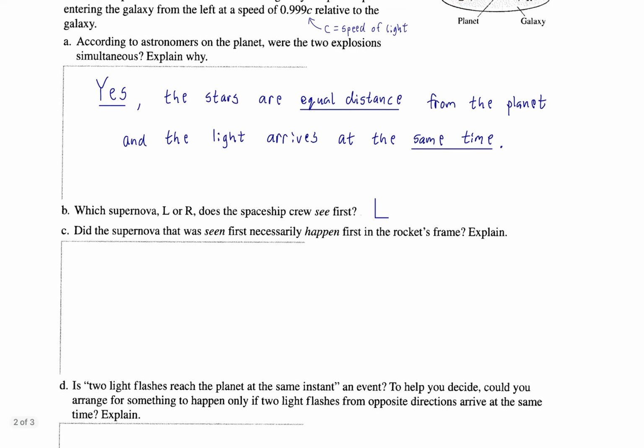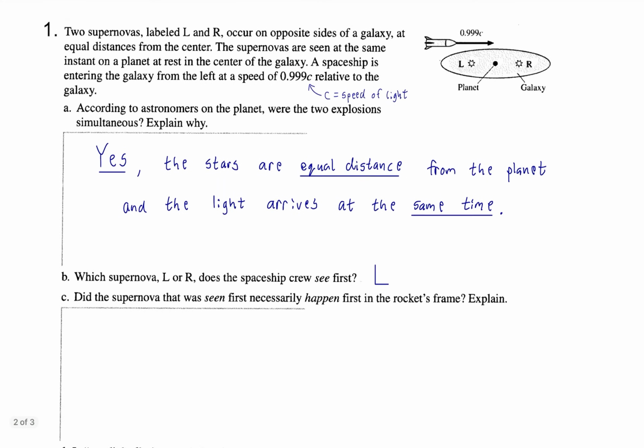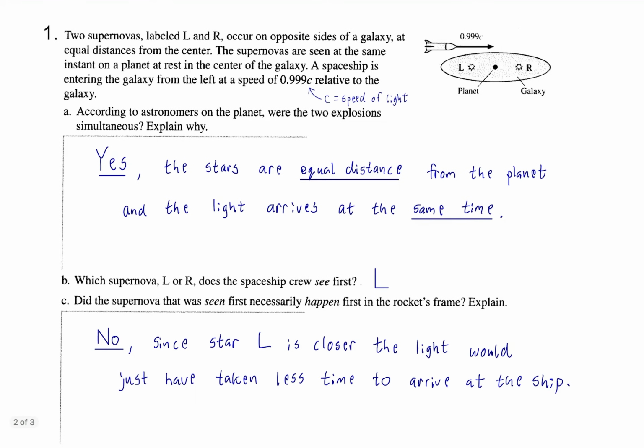Okay, so did the supernova that was seen first necessarily happen first in the rocket's frame? And that, of course, is the spaceship rocket, okay? So, is that a yes? No, definitely not. Since star L is closer, the light would just have taken less time to travel that distance and thus arrive at the ship.